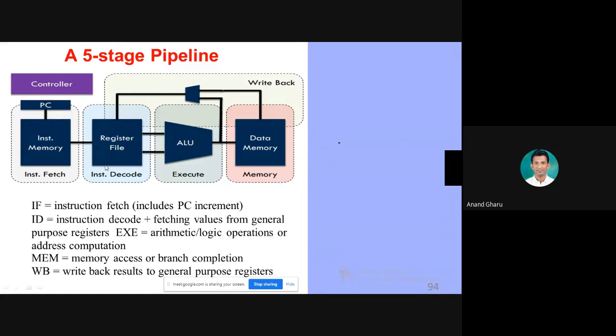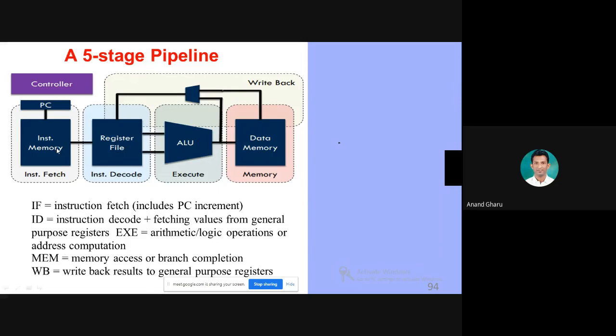This stage decodes the instruction. Decoding means the instruction contains an opcode and operands. The opcode is the actual operation performed, and an operand can be a source or destination, which can be a register or an immediate value.